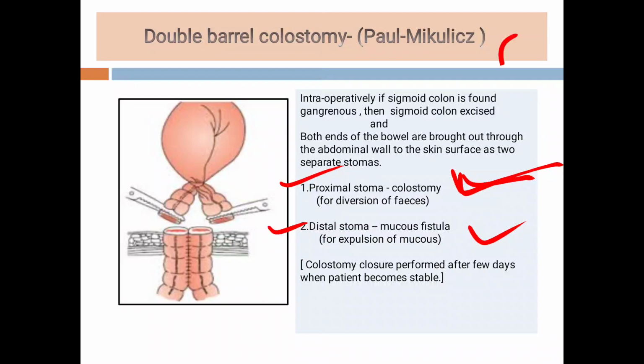So again, this is a two-stage procedure. After that, the colostomy closure will be performed when the patient becomes stable. So this is the exteriorization of the bowel, or we call it a double barrel colostomy.